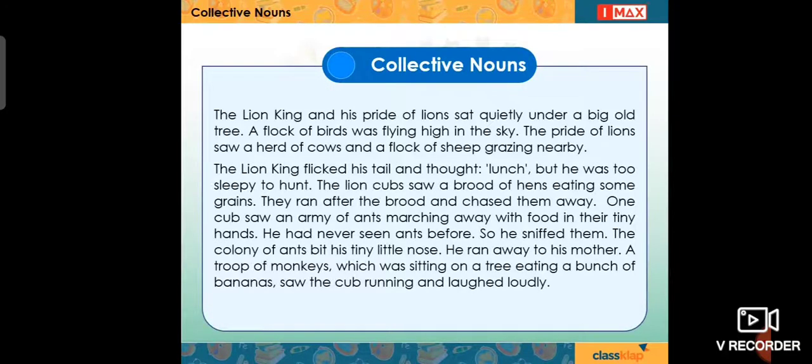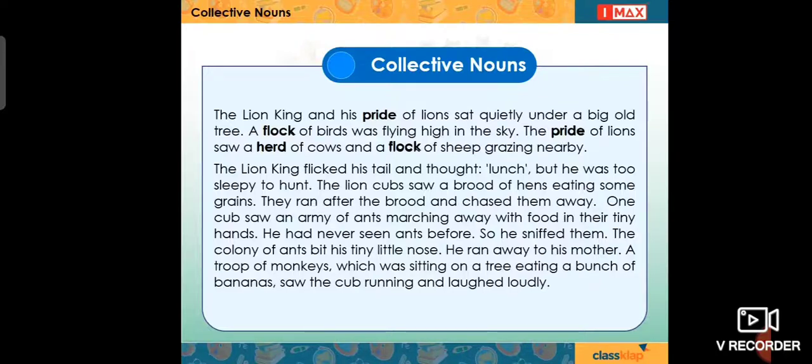Observe the highlighted words in this paragraph. The Lion King and his pride of lions sat quietly under a big old tree. A flock of birds was flying high in the sky. The pride of lions saw a herd of cows and a flock of sheep grazing nearby. The Lion King flicked his tail and thought, lunch, but he was too sleepy to hunt.